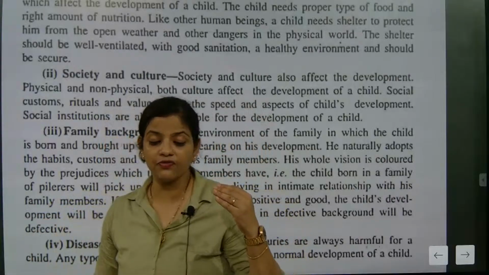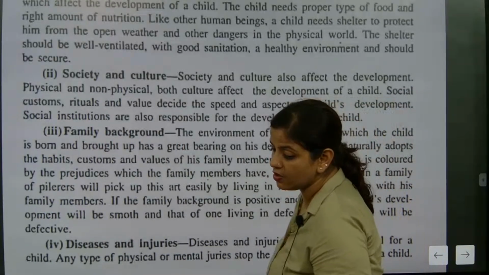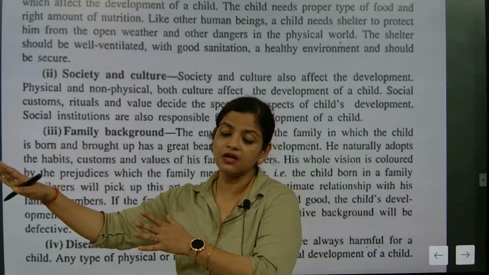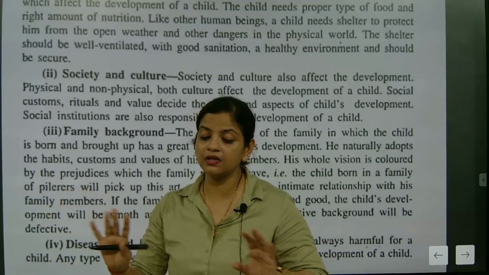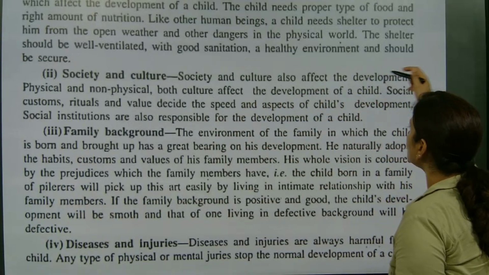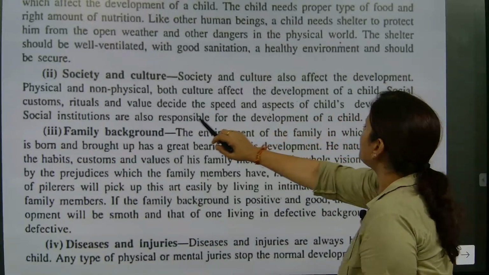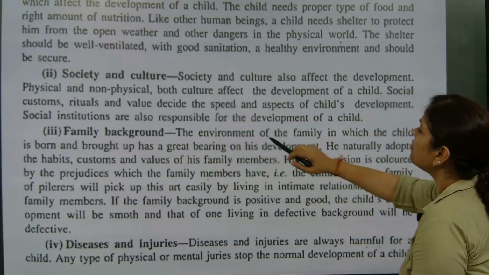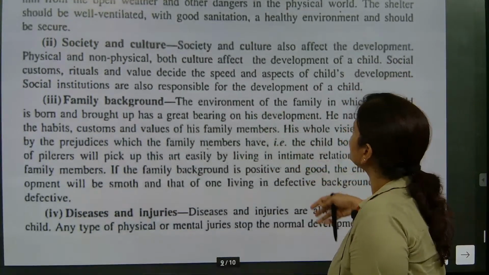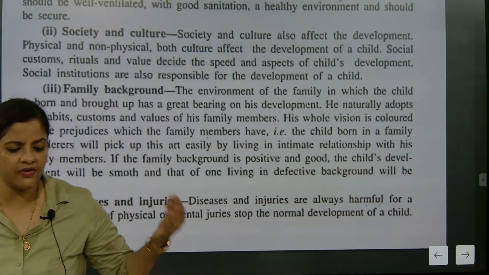So definitely they have limited speech, and they can't communicate well, because they are having only one side, and that is the visual world. They are not at all in the real world. So we need to understand one thing: society and culture also affect development. Both physical and non-physical culture affect the development of a child. Social customs, rituals, and values decide the speed and aspect of child development. Social institutions are also responsible for the development of a child. Yes, that also comes under the behavior pattern.